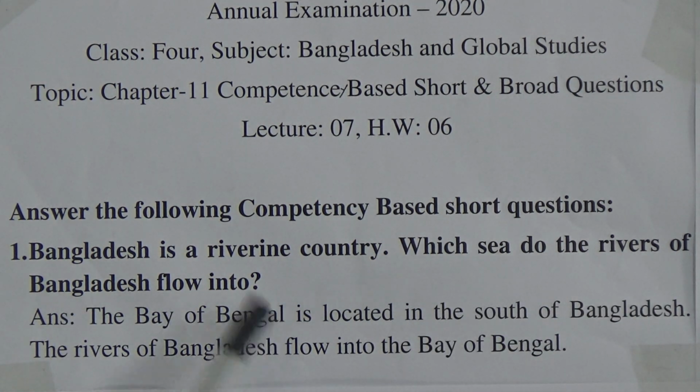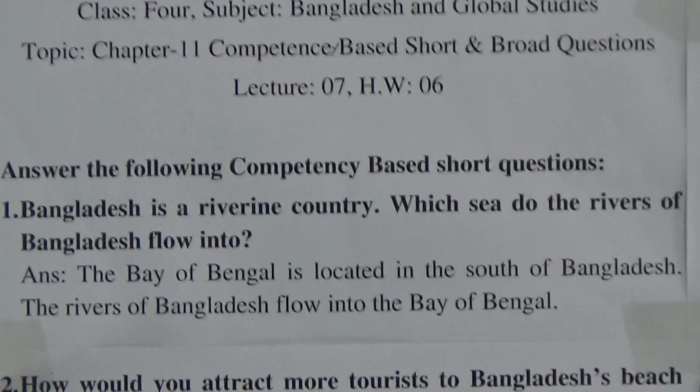Now look at the answer. The Bay of Bengal is located in the south of Bangladesh. Where is the location of the Bay of Bengal? Yes, it is written here. We all know the Bay of Bengal is located in the south of Bangladesh. The rivers of Bangladesh flow into the Bay of Bengal. That means all the rivers of Bangladesh flow into the Bay of Bengal. Now we have learned question number 1 and we will go to question number 2.